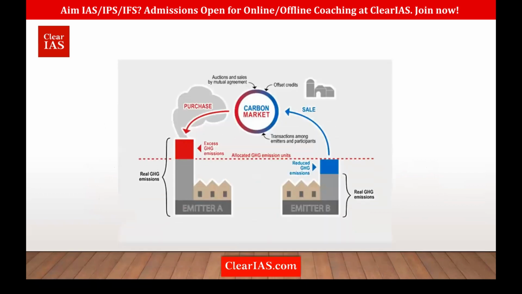So what exactly is this carbon credit trading scheme? We know what the target of the Paris climate goal is: to keep the global temperature well below 2 degrees Celsius and, if possible, below 1.5 degrees Celsius, right?